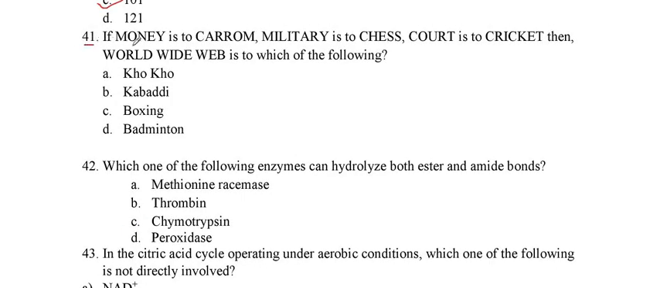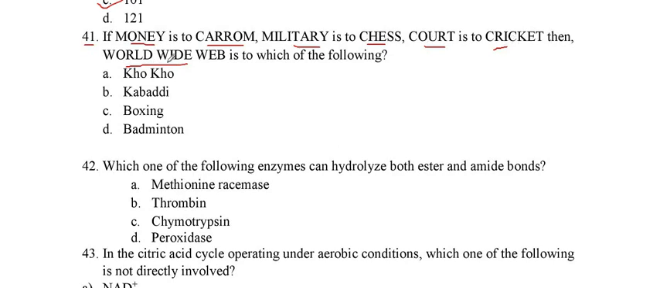Question number 41. If money is to carom, military is to chess, and if court is to cricket, then World Wide Web is to which one of the following? So we see that the money in carom we use, it is the number which is given as 10, 20 and 50. It is also denoted by money. And in chess there is the military option given, so military is to chess. And in court there is a judge, and in cricket it is umpire.